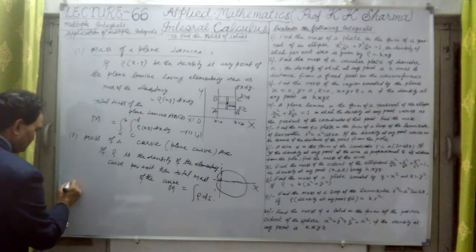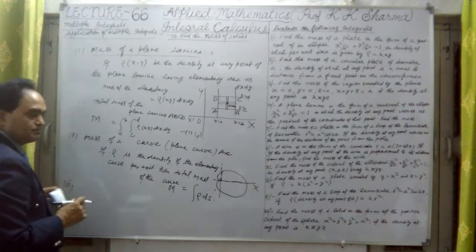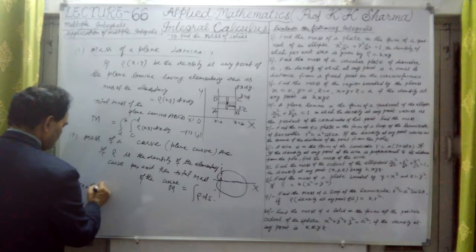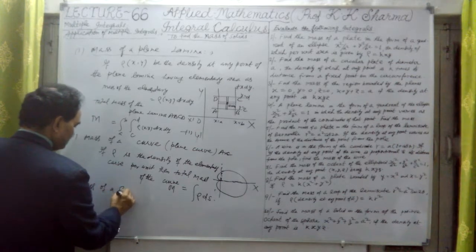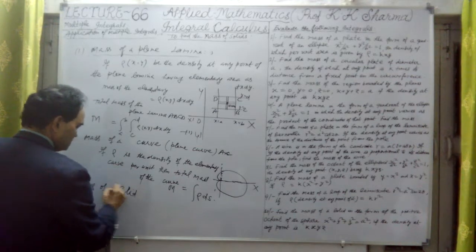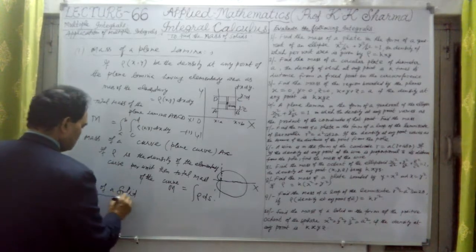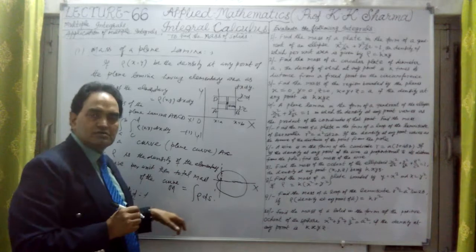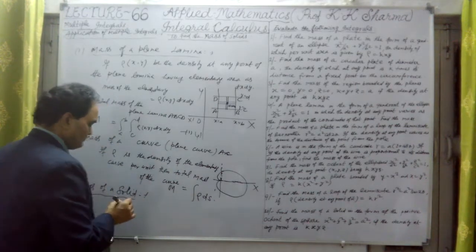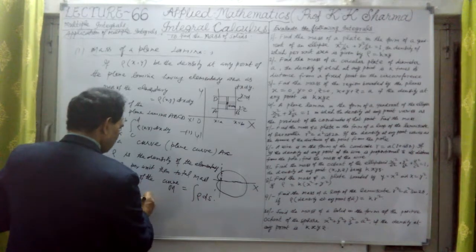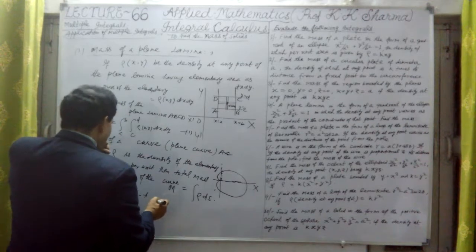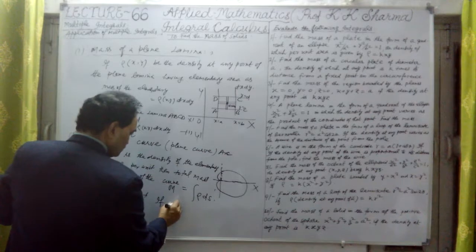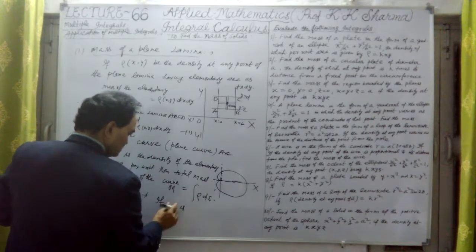The third type of question: mass of solid figures. Suppose there is a solid given to us, then what is the mass of the solid? So let me find out the mass of the solid. Again rho is the density.